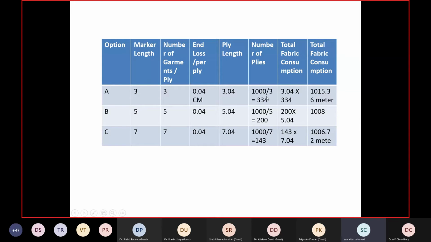Once we apply the ply length to this, in option 1, to cut almost the same number of garments, we will use 1015 meters of fabric. In option 2, we will use 1008 meters of fabric, and in option 3, to cut the same amount of garments, we will use 1006 meters of fabric. So is this calculation part clear, or should I stay on this slide for at least 2 minutes? Stay, sir.